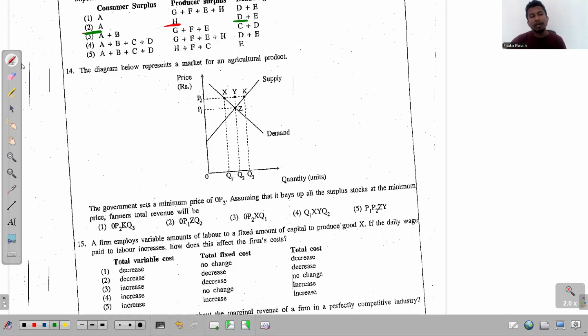So what if you get a question in your paper in this way? If this is the given situation, what's the total cost incurred by the government to purchase this excess supply? Which region is that? Then that is this region. I hope that you all can understand that. So what happens then? Q1 X K Q3 is the total cost of purchasing the excess supply by the government. But since that is not what is being asked now, the first one is the answer.